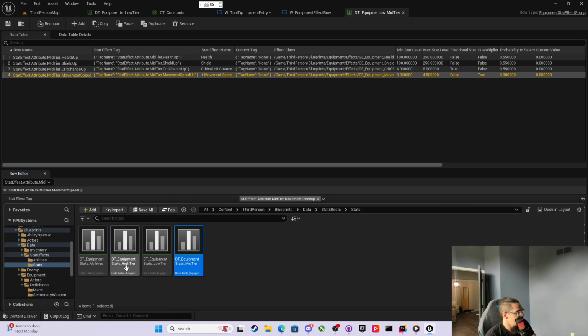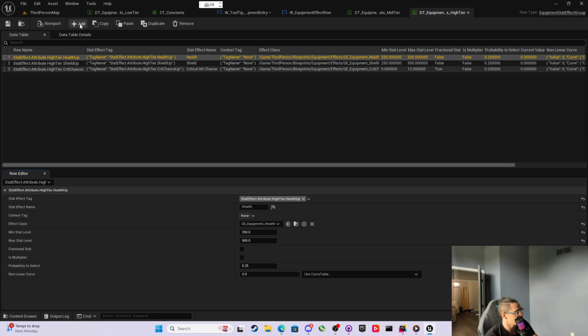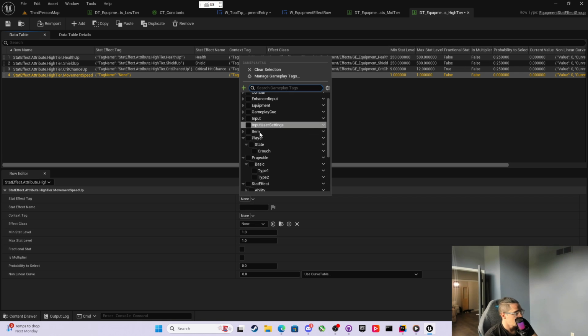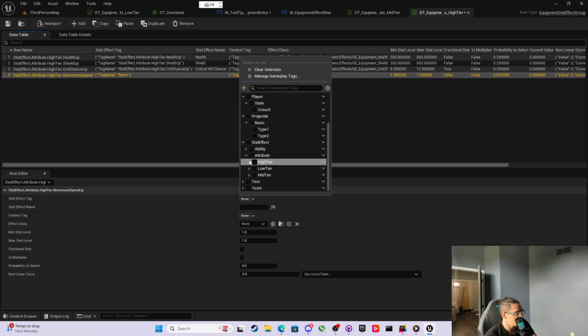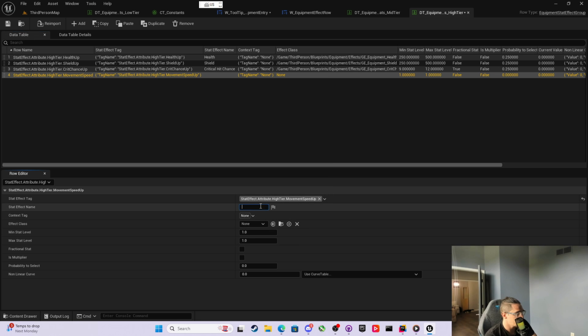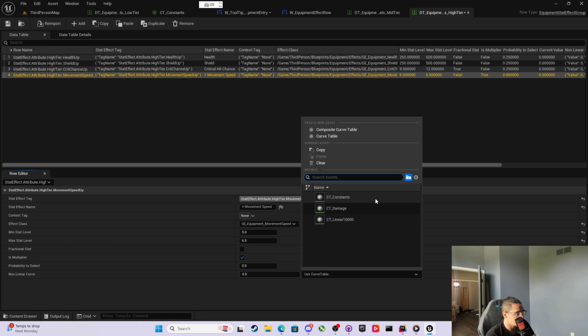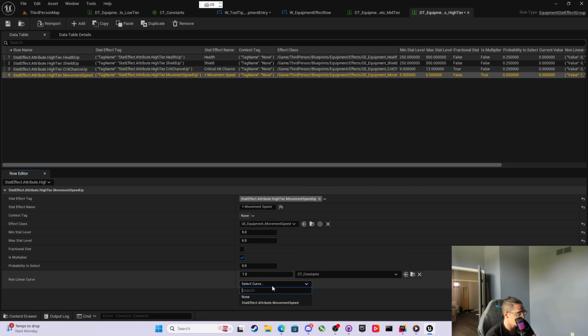And then the high tier, we can say stat effect dot attribute dot high tier dot movement speed up. And that's going to be the high tier movement speed up plus movement speed, and this will be between 5 and 6.5 multiplier with the constants of movement speed. That'll be 30 to 35.